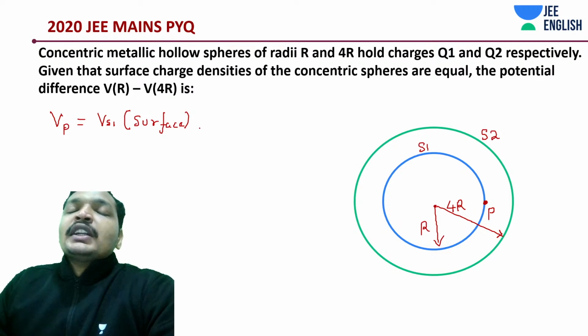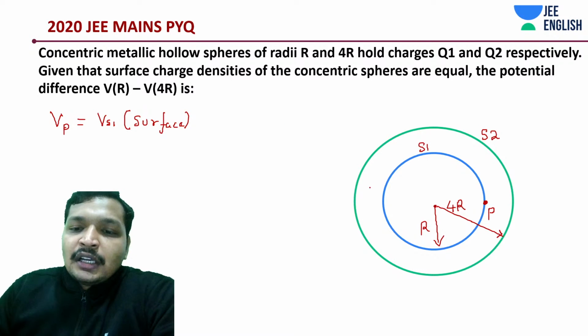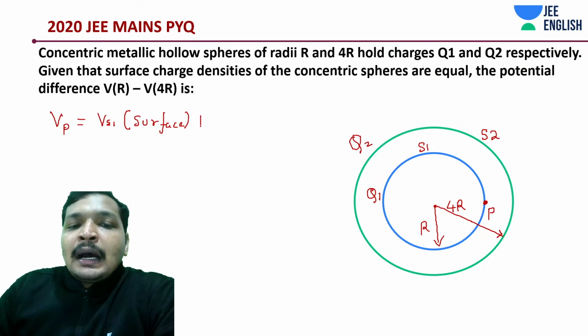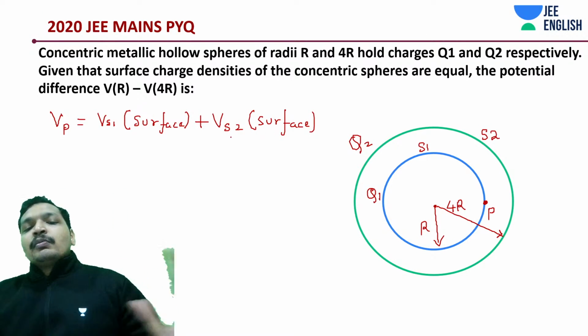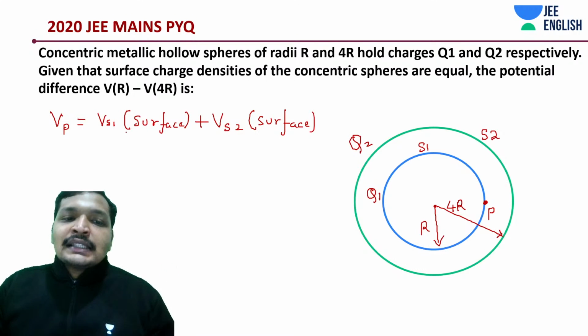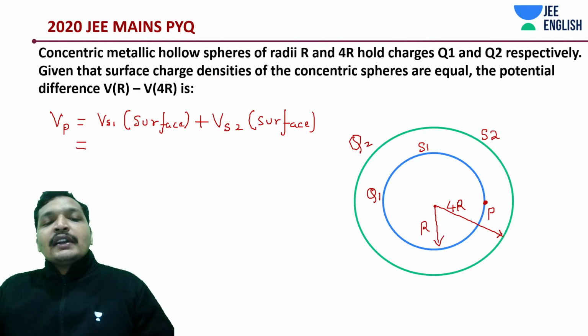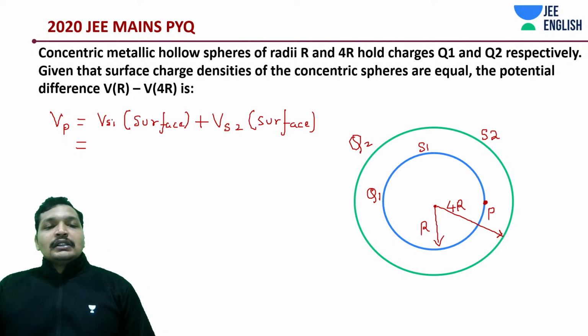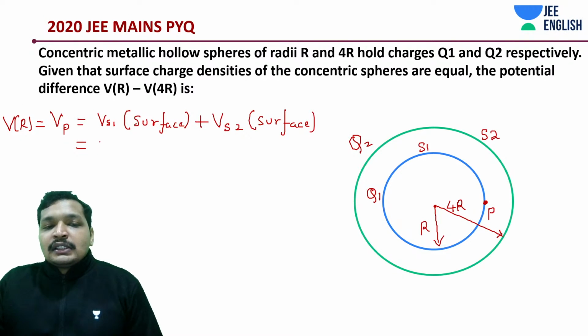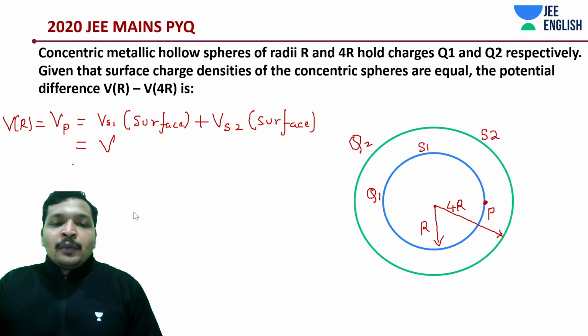Okay, surface potential is what? KQ by R, depending upon the radius, depending upon the charge. On this the charge was Q1, on this the charge was Q2, plus that of the surface potential of shell 2. In fact, even in this calculation, I am not going to write down the value of VS2. Not necessary at all, right? Why would you do that? Even if this was a conceptual question where you have to derive it, still it's not necessary. Don't you think so? What is being asked? VR minus V4R. This is nothing but VR we are calculating. Why do you have to do that? Not necessary at all. So the surface potential of shell 1, I'm going to say something like this.